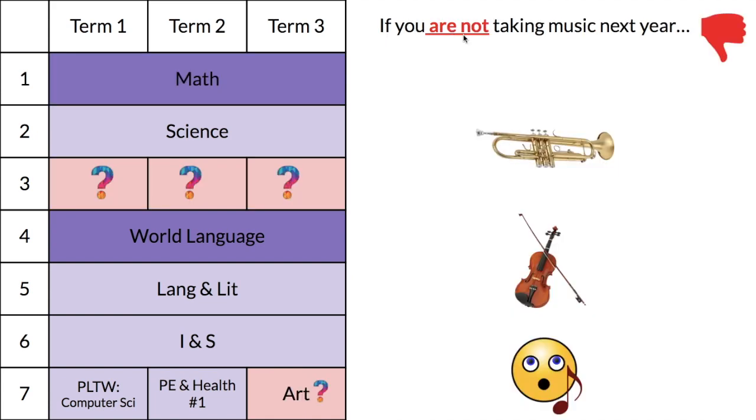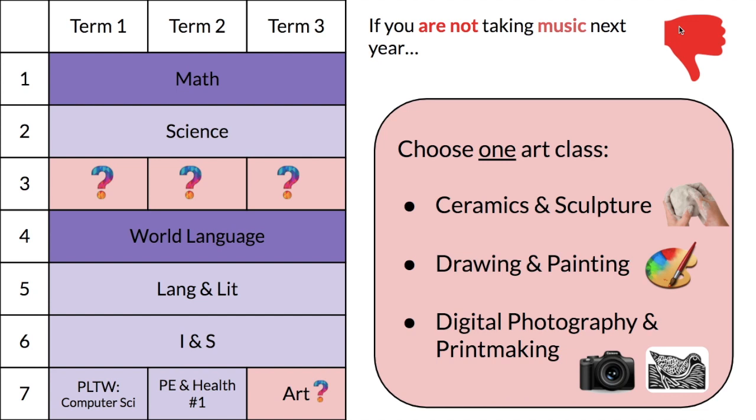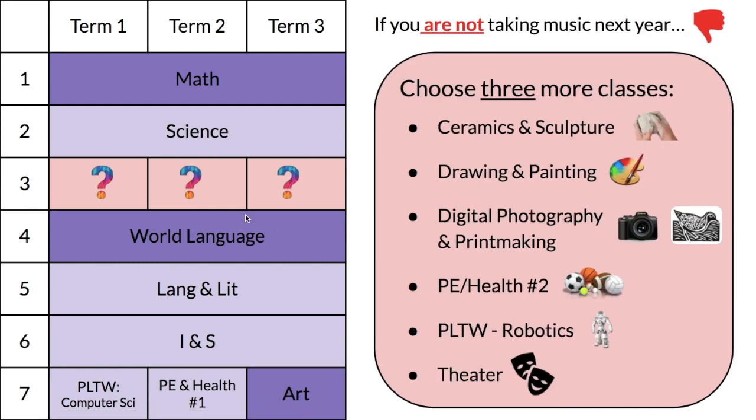If you are not taking music next year, the first thing you have to do is decide what art class you will take. Your choices are ceramics and sculpture, drawing and painting, digital photography, and printmaking. Notice that you've also already been signed up for PLTW Computer Science and PE Health 1. Because you're not taking music next year, you get to choose 3 more classes. Your choices are another art class, another PE and Health class, another PLTW class, robotics, or theater.